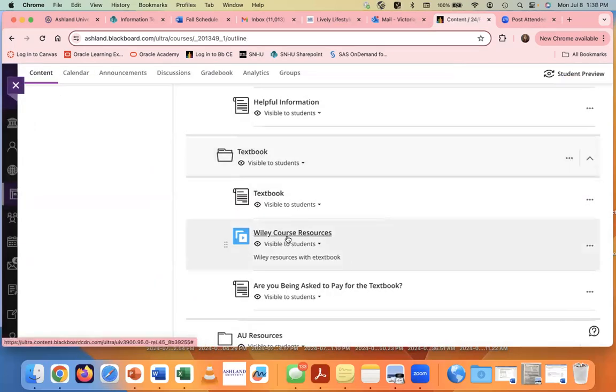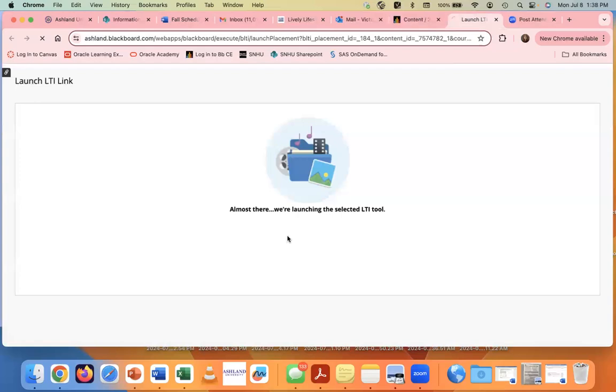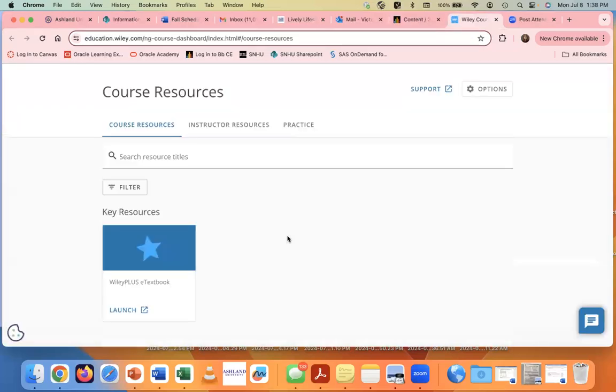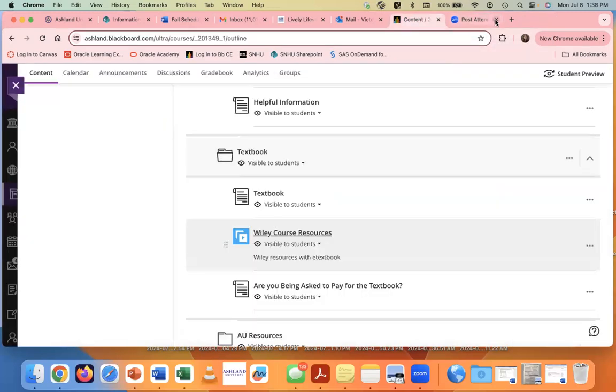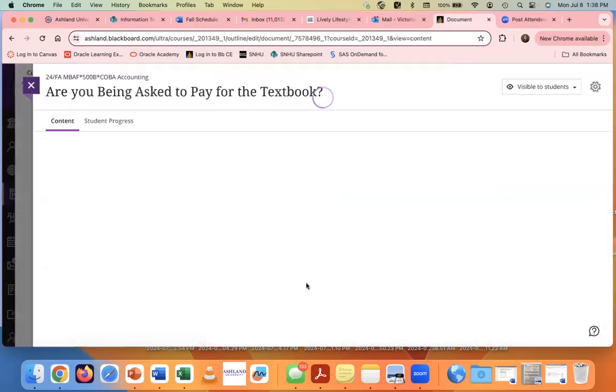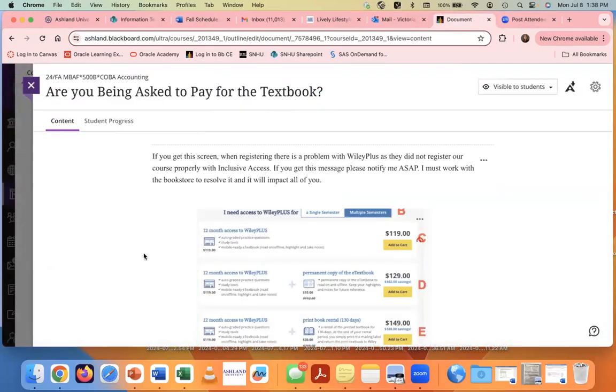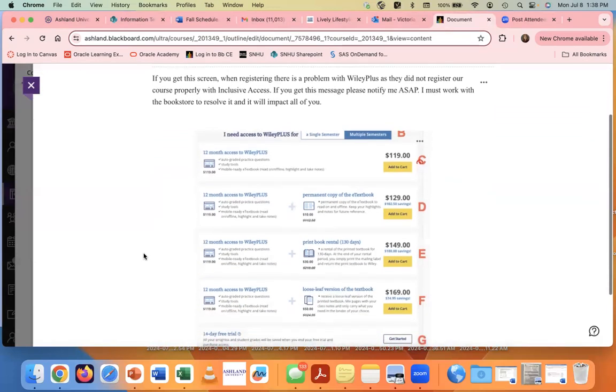When you log on to Wiley Course Resources, there's no point in me really logging on. Mine's going to look different because I'm already in it. You will be given a screen where you're going to either log in or create an account, whichever one you're most comfortable with, obviously, whether you've had Wiley before.